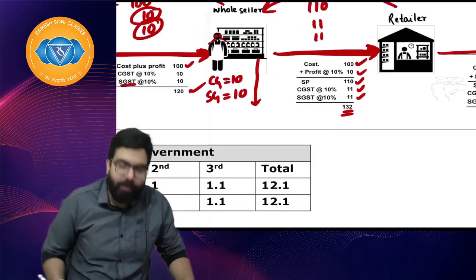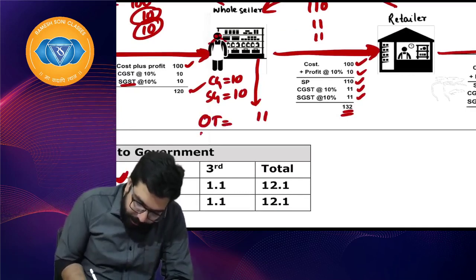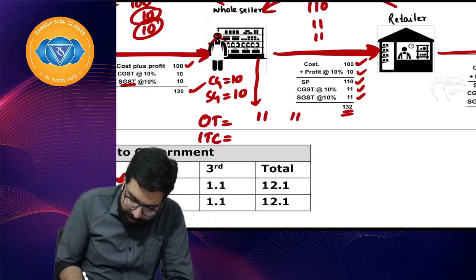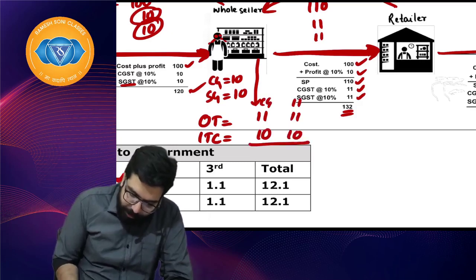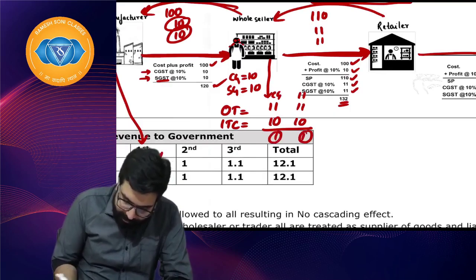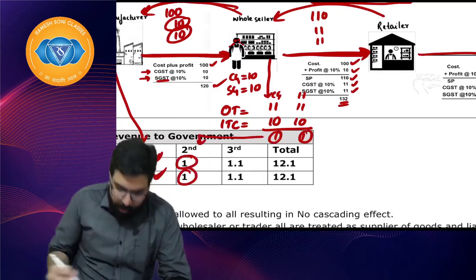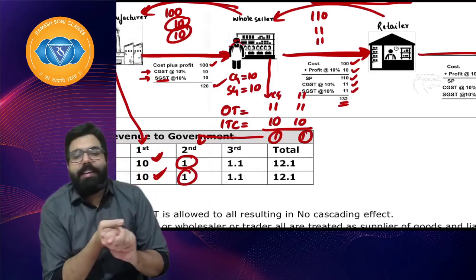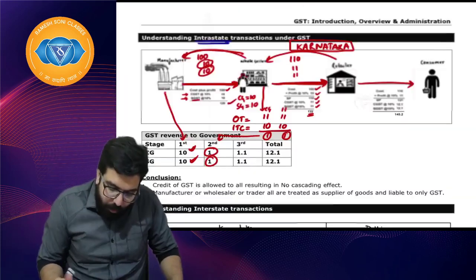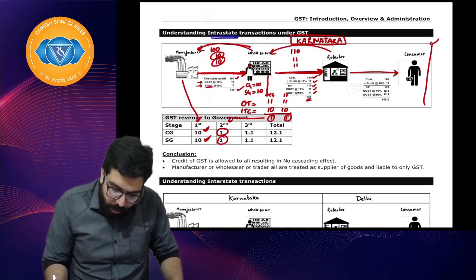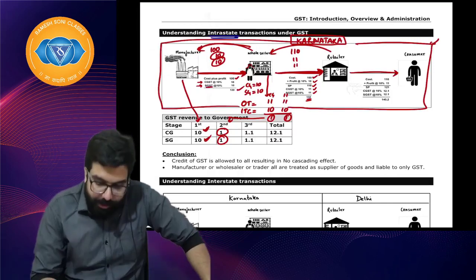Now the retailer will do one calculation. He will say, government, output tax is CGST 11, SGST 11, input tax credit is 10 rupees and 10 rupees. So, government, I actually have to pay 1 rupee CGST, 1 rupee SGST. So in the second stage, the government has got 1 rupee CGST, 1 rupee SGST. I hope everyone is clear. In the second stage, central government 1 rupee, state government 1 rupee. I am taking it as if all of them are in the state of Karnataka only. I hope everyone is clear. Can we go ahead, everyone? Yes, sir. Let's go ahead.